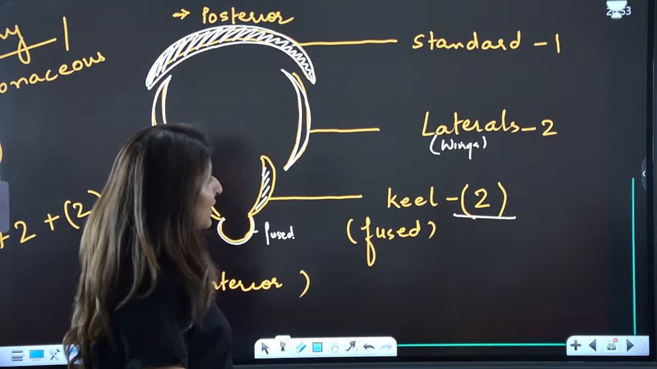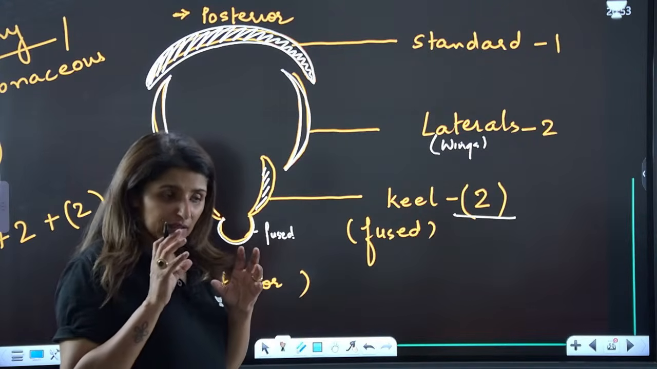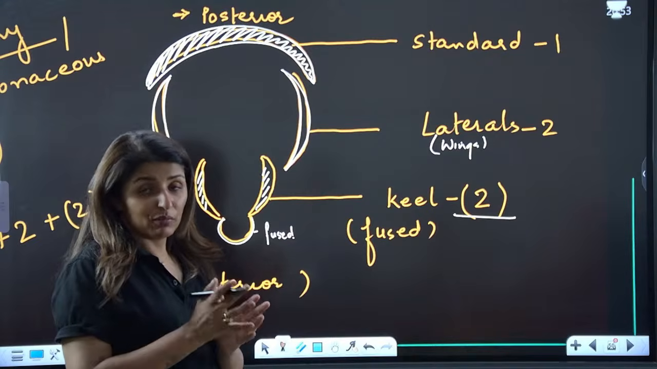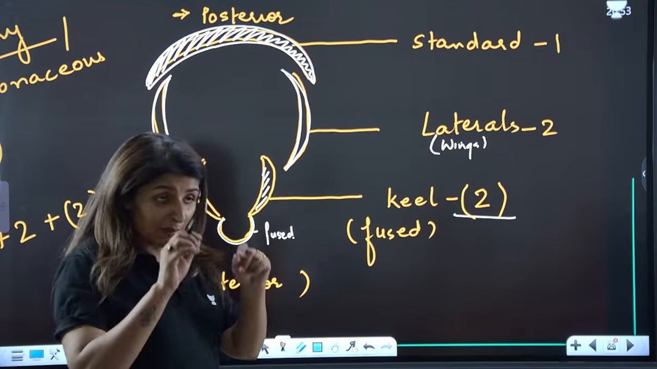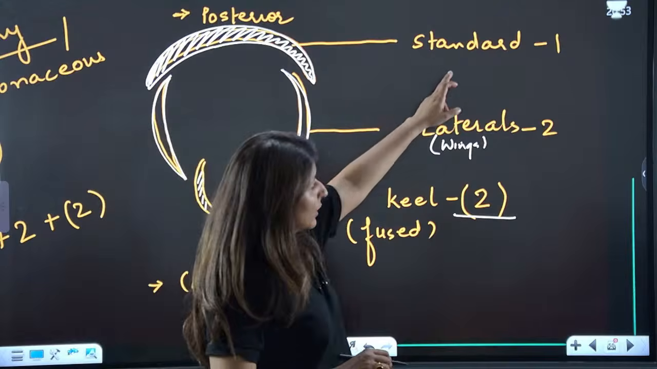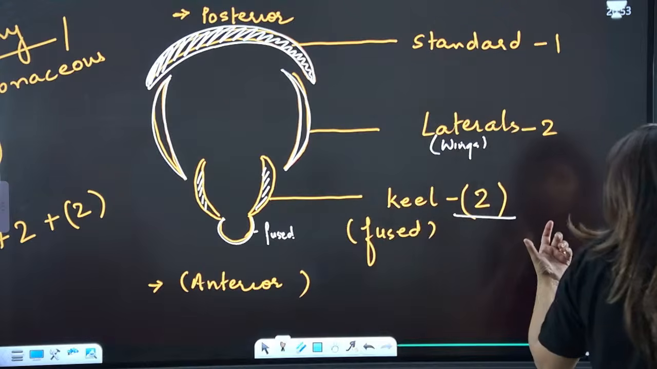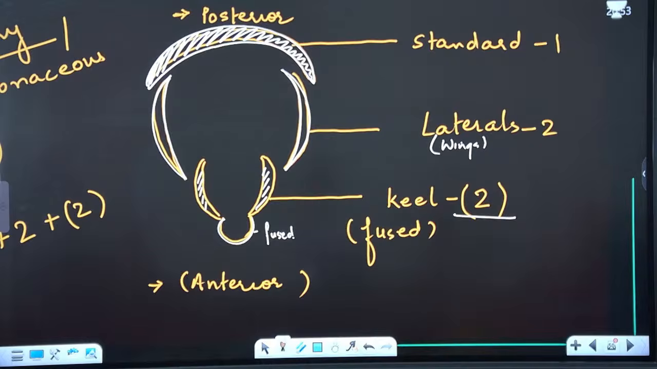Is that clear? Now, when we are talking about flowers, the brackets are very important. Brackets, parentheses, have a meaning: they show fusion. So there is 1, there are 2, and then there are 2. The last 2, that is the keels, are fused. Please tell me these points are clear. Yes, guys. And you also have to note down that keel is present on the anterior side.